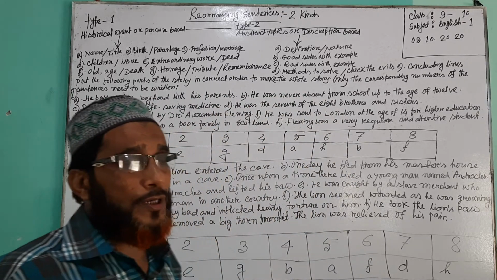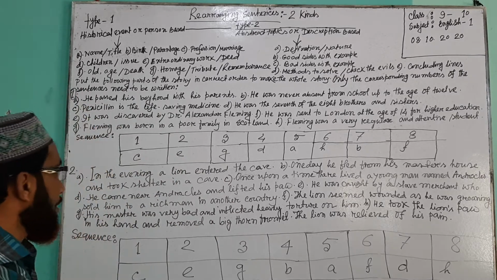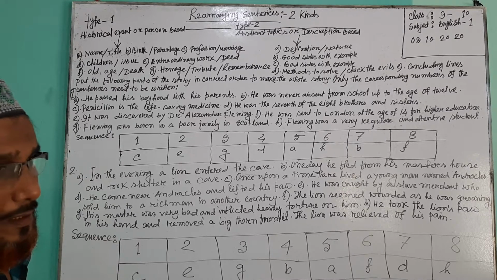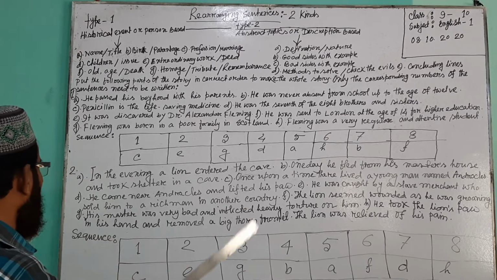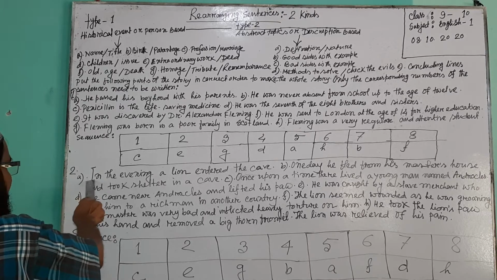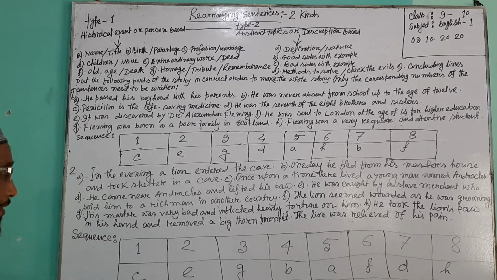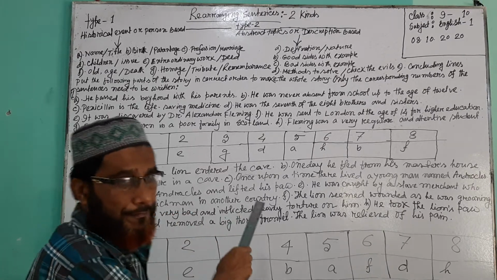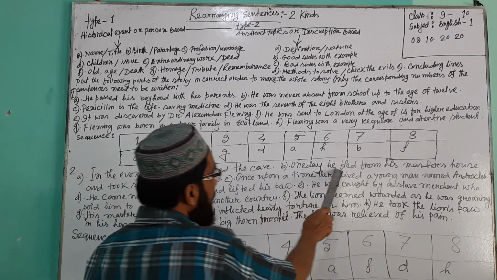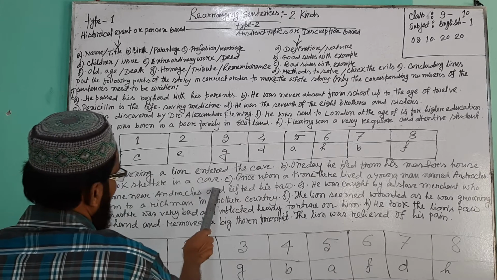Then, in order to learn more, you have to practice more. So, I am going to teach another rearranging sentences, and you have to think about the next rearranging sentences. I am going to read out loudly number by number. This is number 2. Number A. In the evening, a lion entered the cave. Number B. One day he fled from his master's house and took shelter in a cave.